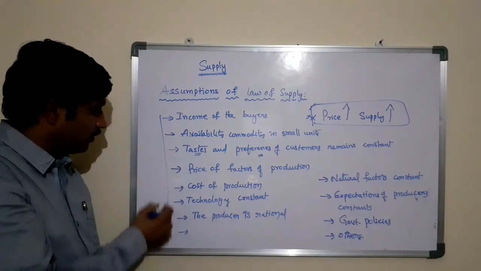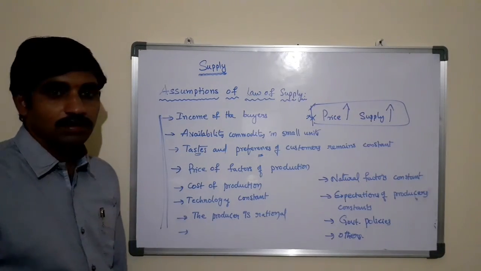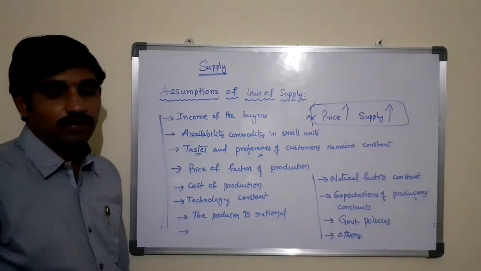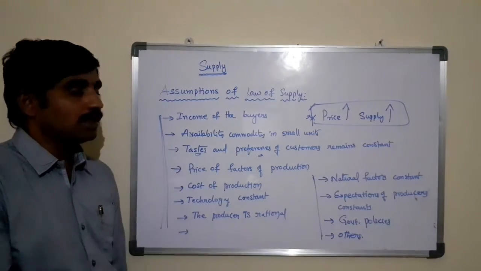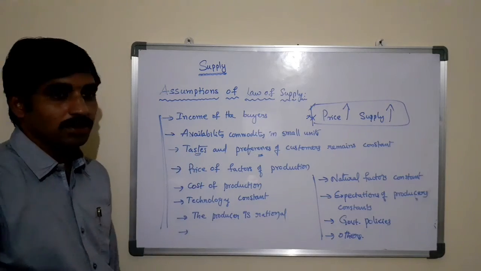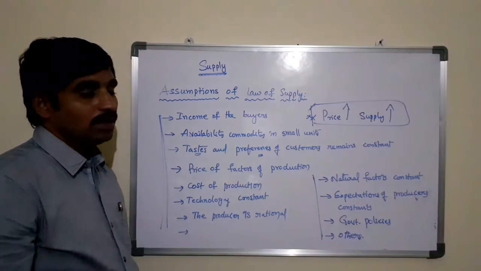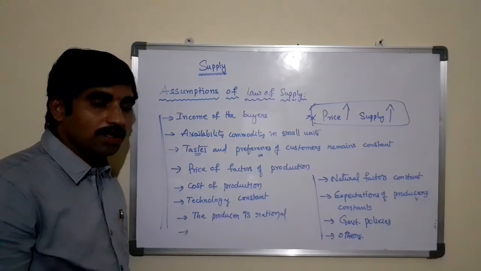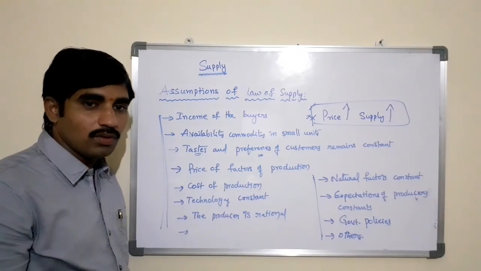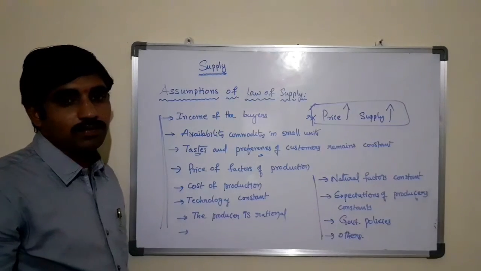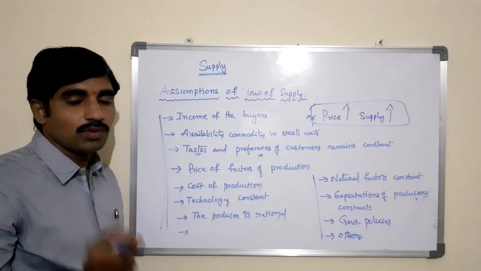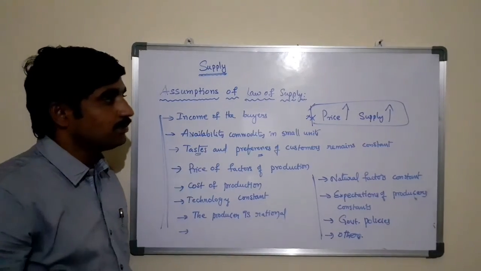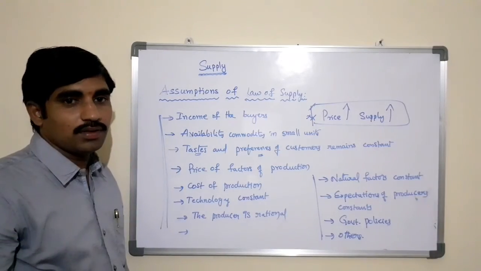These are some of the factors or assumptions of the law of supply. If any changes occur in these assumptions, automatically the law of supply does not hold good. So if you want to say the law of supply holds good, all the determinants of the supply should be constant. So this is about the assumptions of the law of supply.